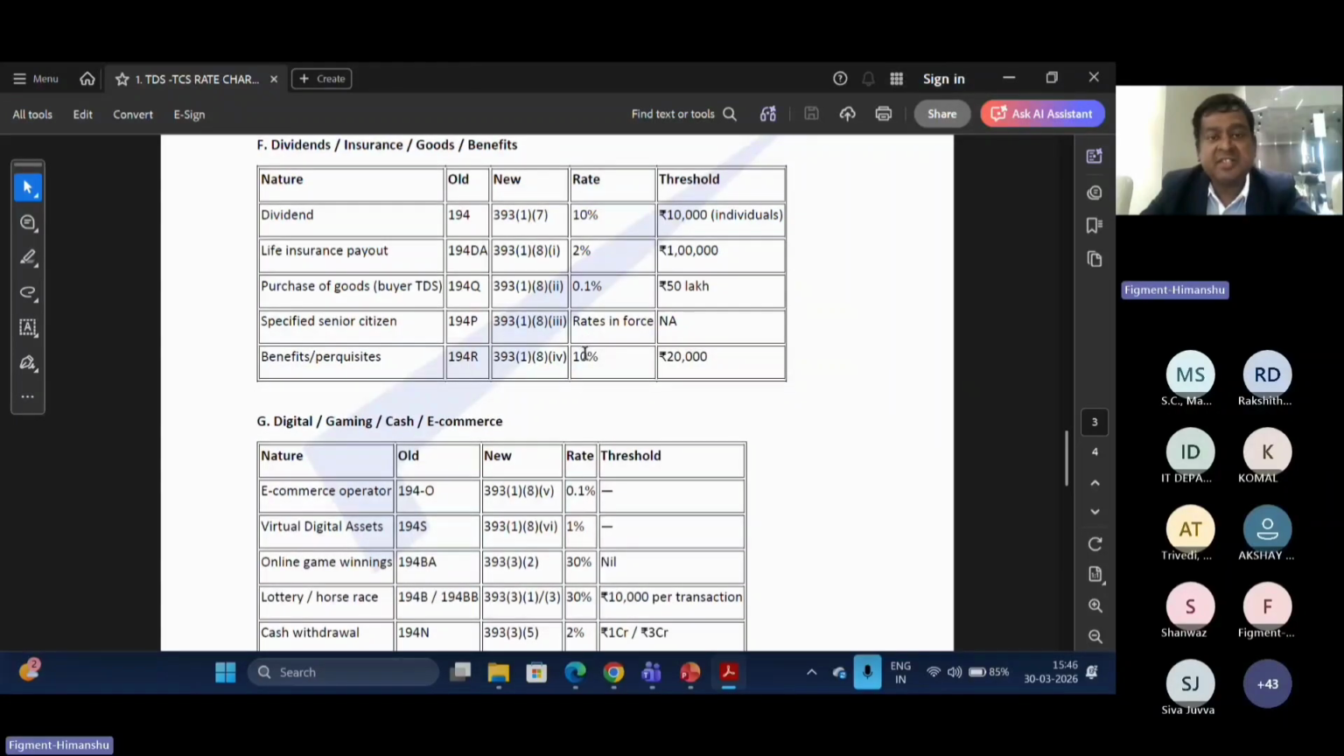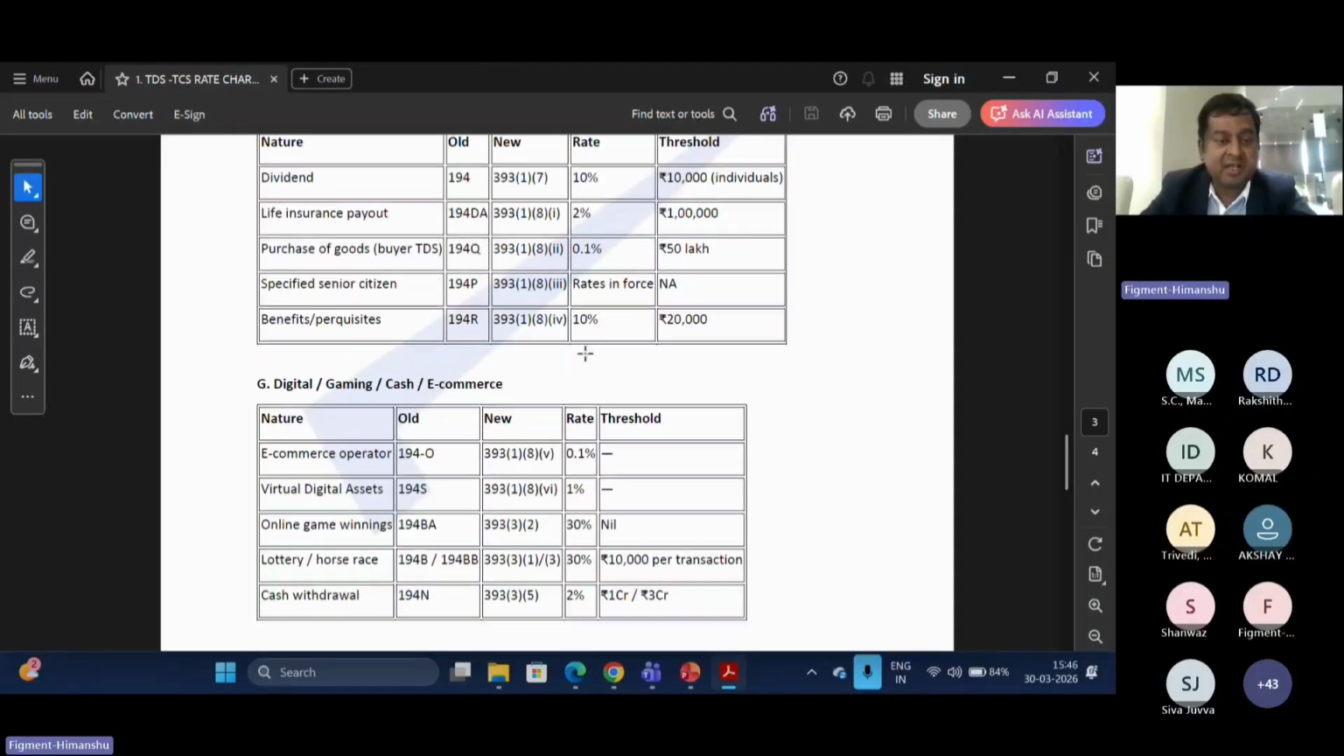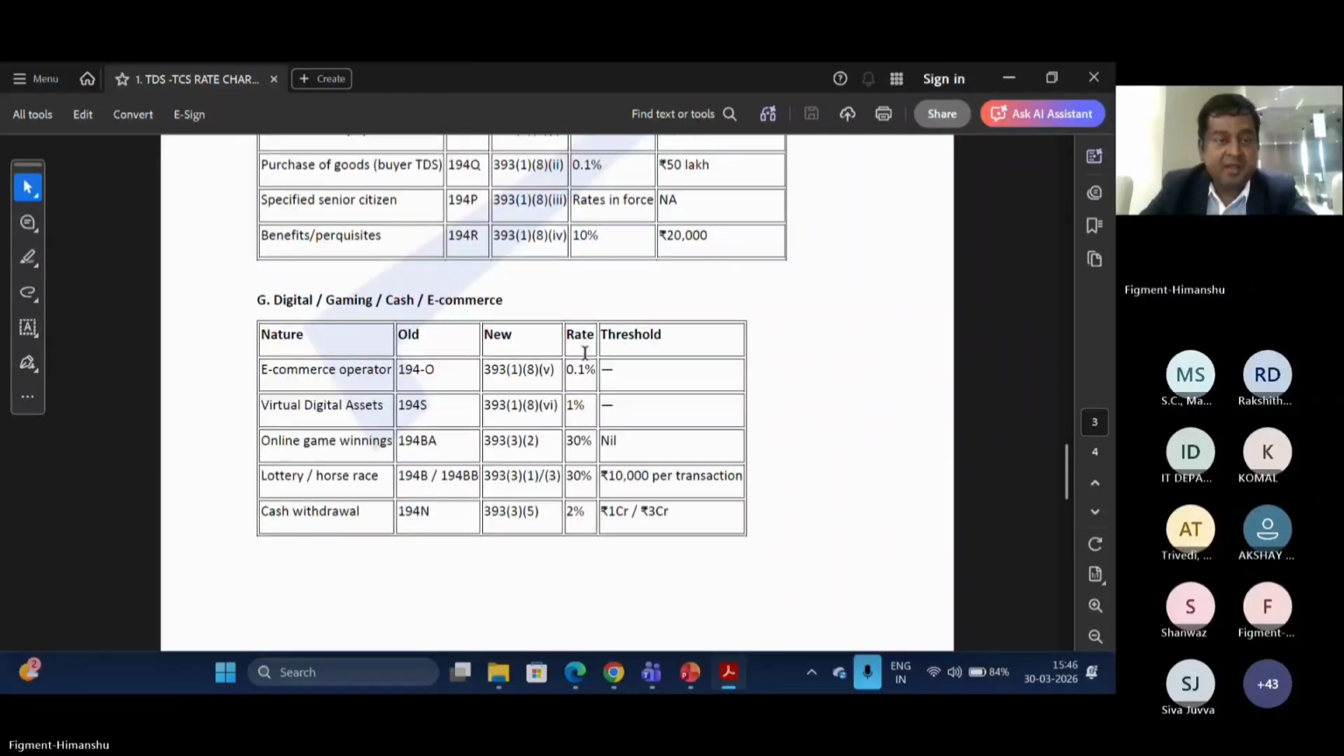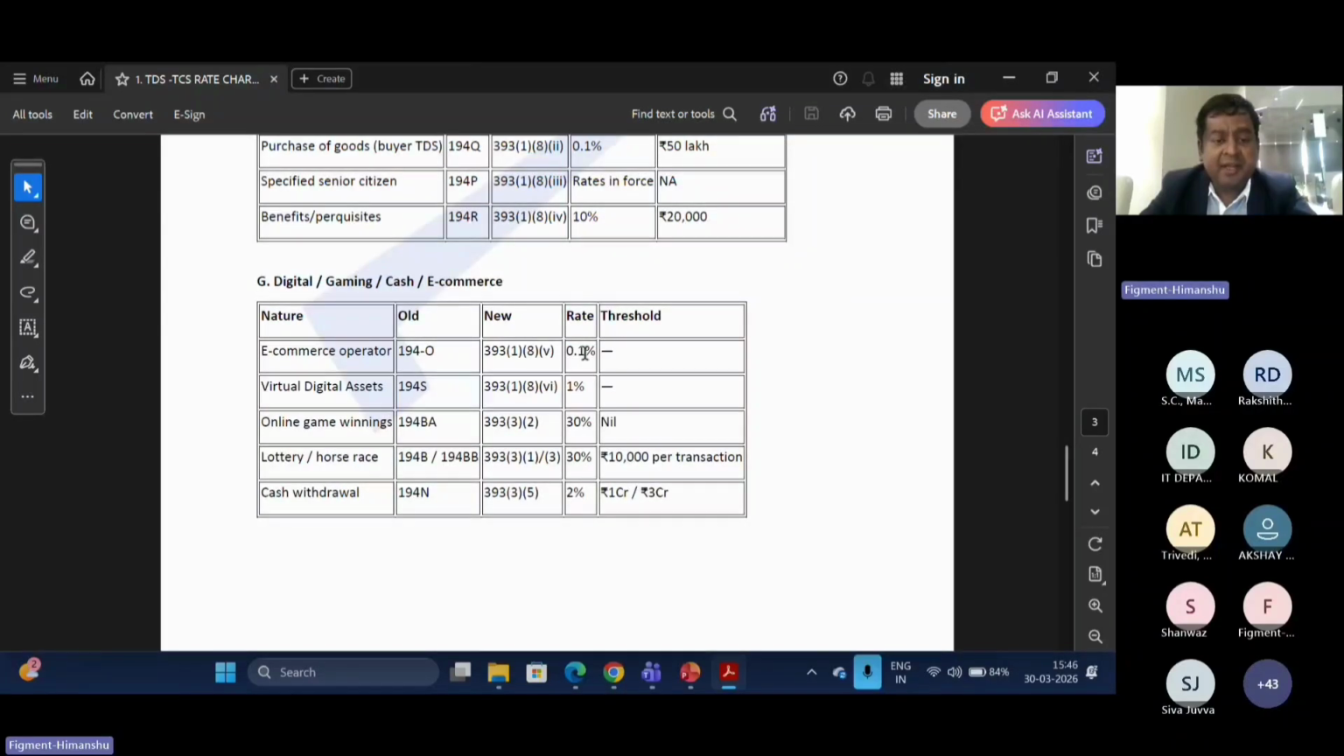So dividend, previously it is section 194. Under the new law, it is 393(1)(7). So more important sections I am just repeating here. There is one more important thing pertaining to the cash withdrawal, section 194N.